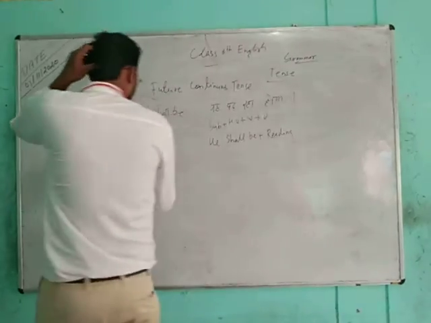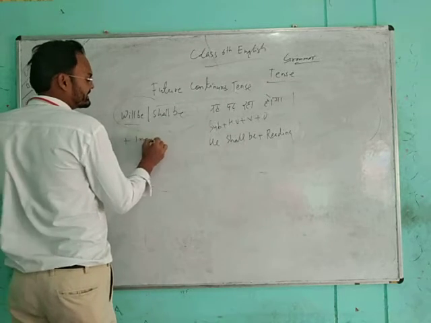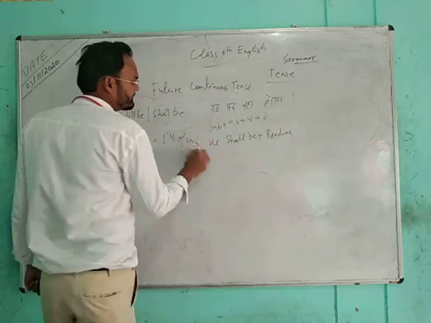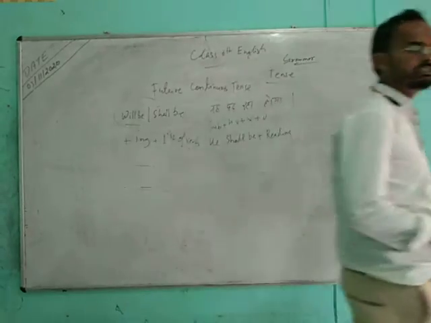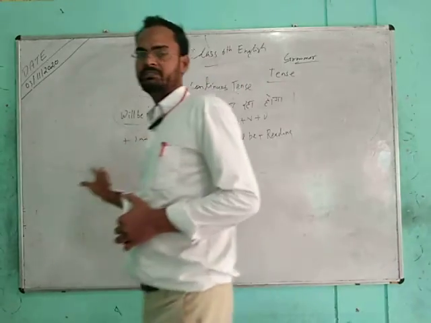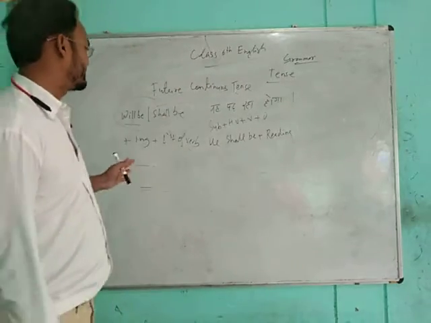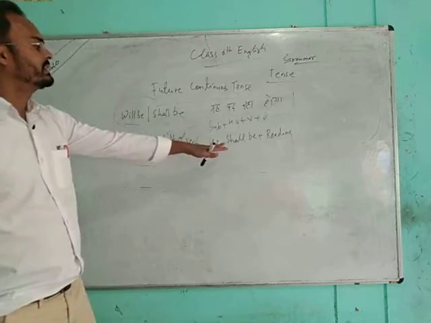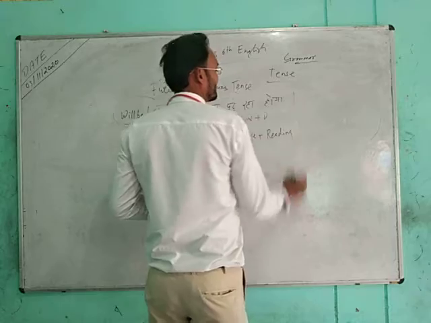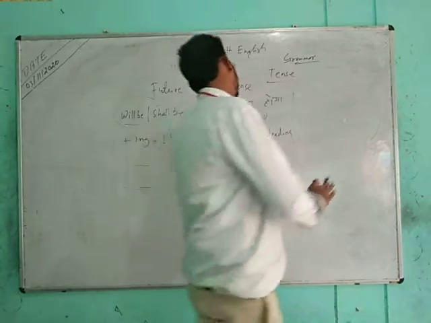In this group we add ing to the first form of the verb, like all the continuous tenses. So the translation would be: He shall be reading, or he shall be studying.